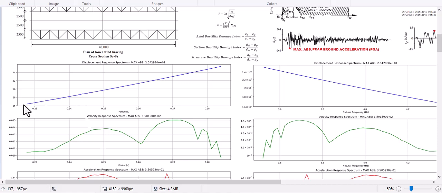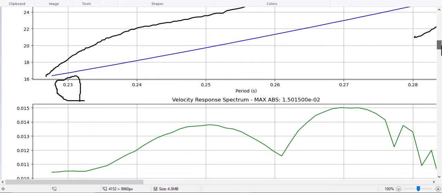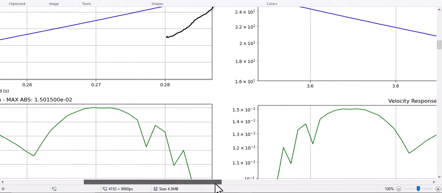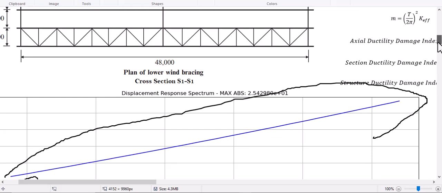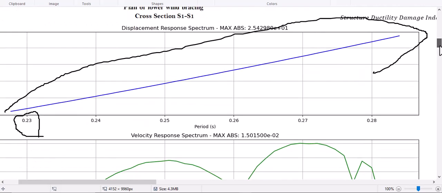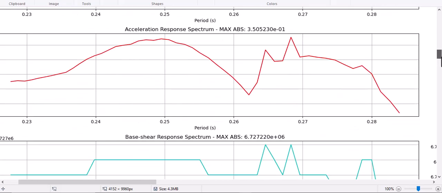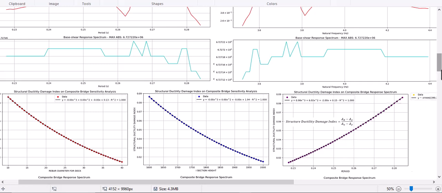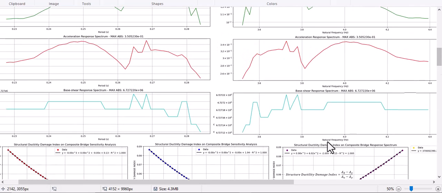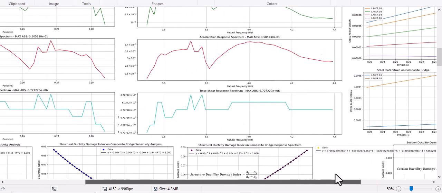So you see, by changing the rebar diameters and also height of the I sections, we can see the periods change from 0.23 until 28 for our outputted data, and also you see different displacement shape, velocity and acceleration, and also base shear shape of the structures going to be shown in here based on period and natural frequency.